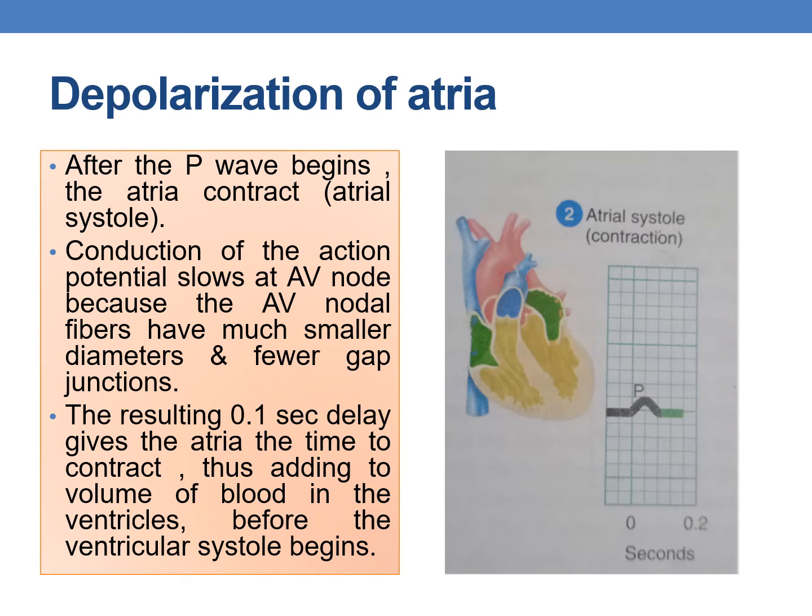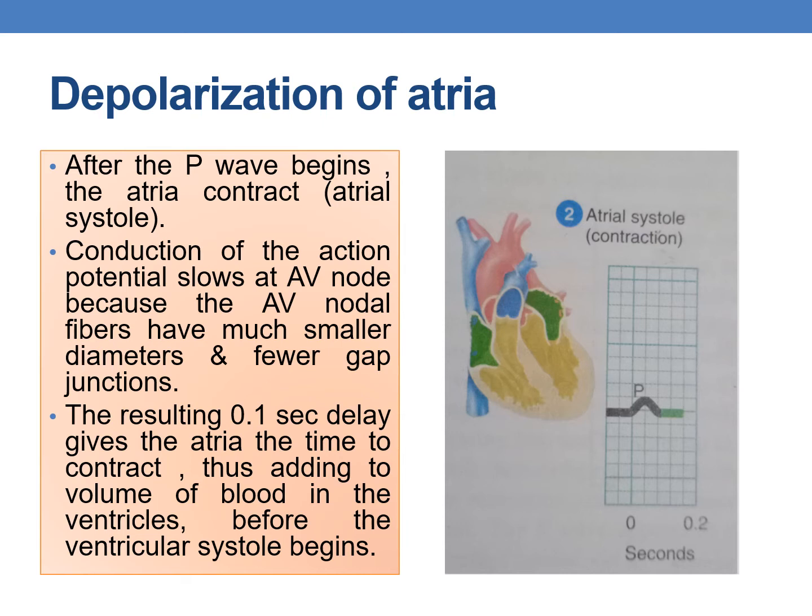After the P wave begins, the atria contract, and this leads to atrial systole. The conduction of the action potential slows at the AV node because the AV nodal fibers have much smaller diameters and few gap junctions.